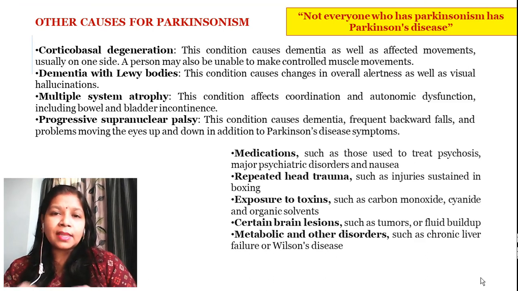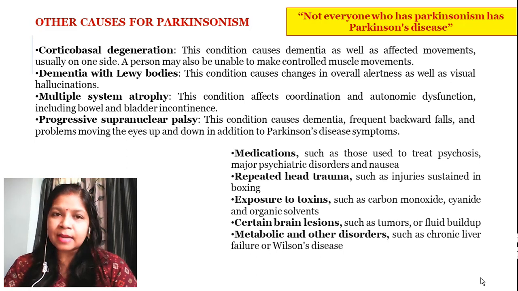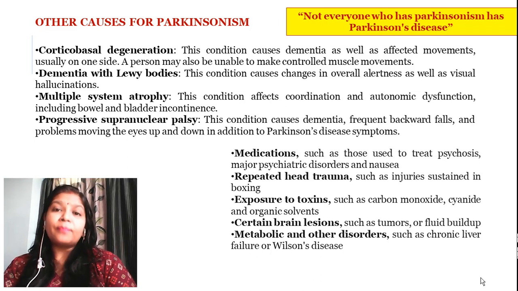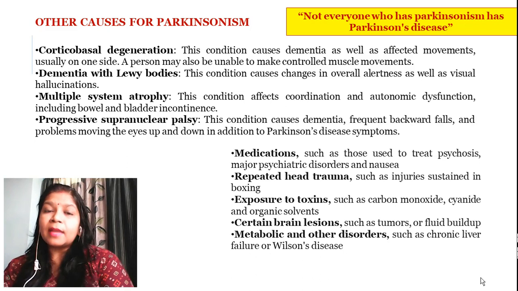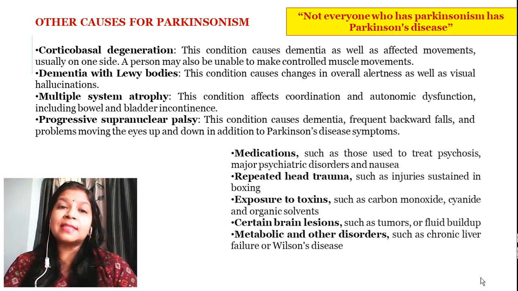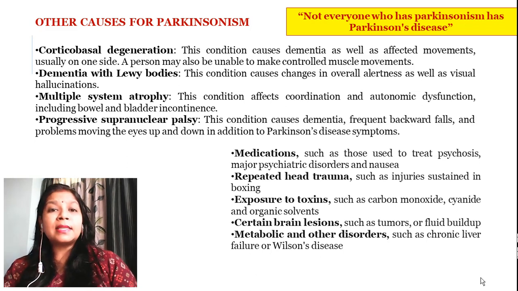Now when we talk about the other causes of Parkinsonism, before studying them, I want to make it very clear that not everyone who has Parkinsonism has Parkinson's disease. That means the person who has a depleted amount of dopamine is suffering from Parkinson's disease. But there can be some other reasons also which are related to Parkinsonism. That means every person who has Parkinsonism does not have Parkinson's disease. Both are different classifications. Parkinson's disease is related to the depletion of dopamine, or malfunctioning of the dopamine-producing cells. But Parkinsonism has other causes also.